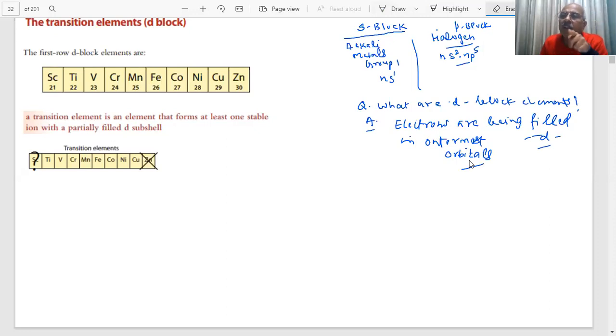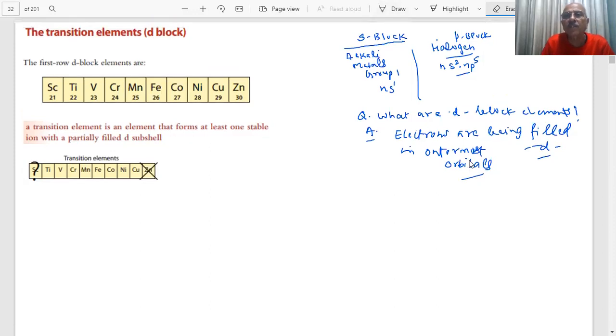If the electrons are being filled in the F subshell, we call them F block elements: lanthanides and actinides. So when we write the electronic configuration, students, you will find that the transition elements are between the S and P block elements. They are lying between S and P block elements, students.